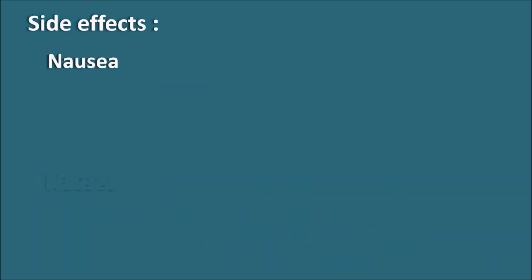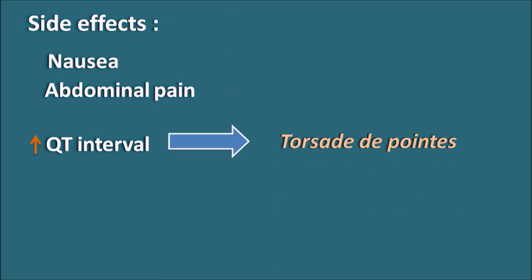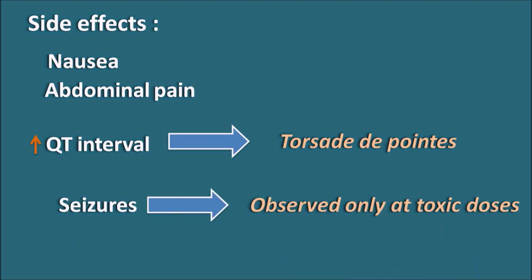And other side effects include nausea, abdominal pain, and one of the important side effects is the increase in the QT interval. Fluconazole is having a risk of increase in the QT interval which may precipitate Torsades de Pointes, which is one of the fatal cardiac arrhythmias. So whenever the fluconazole is given for longer periods, the ECG should be thoroughly checked so that if any increase in the QT interval is observed, the drug should be discontinued. Seizures can be observed at a very toxic dose, but at a therapeutic dose we cannot observe any seizures with the fluconazole.